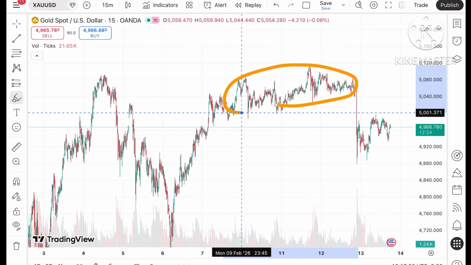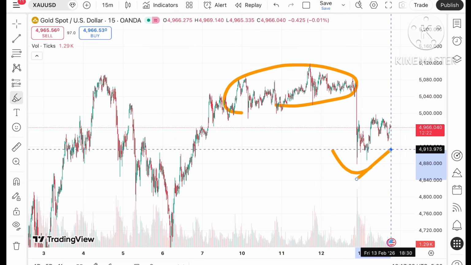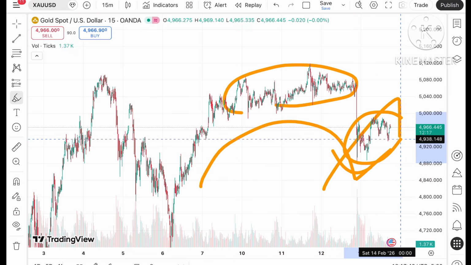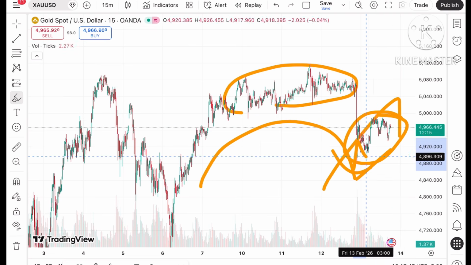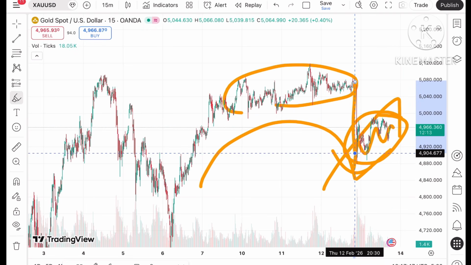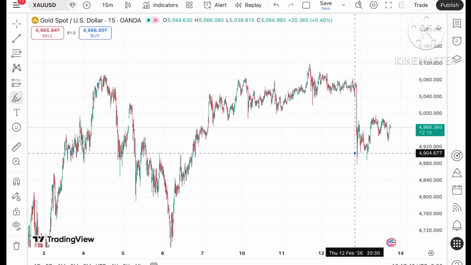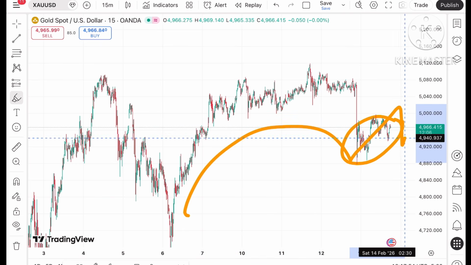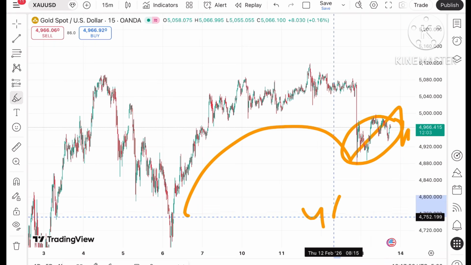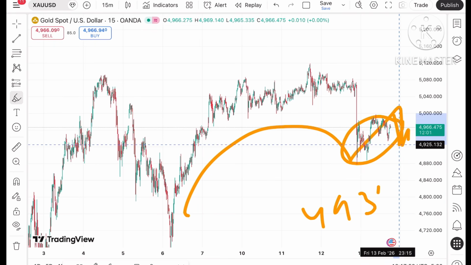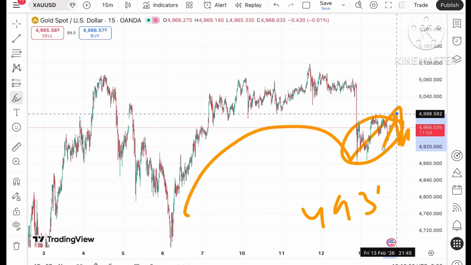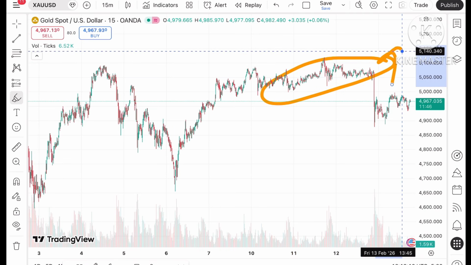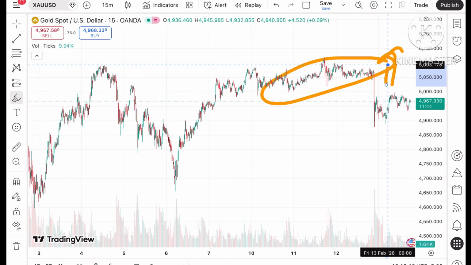As we have seen, there is a sharp fall, and then it sustained this level, and a clear U pattern is formed. After that, there is an upside. Now again it is moving in this particular level, trying to move upside because we have seen a sharp fall yesterday. Chances are high if this breakout happens toward the downside, because this pattern is going towards the downside. If it keeps falling below 49.38, a further fall can be seen. But if it keeps moving above this level, a further upside can be seen.